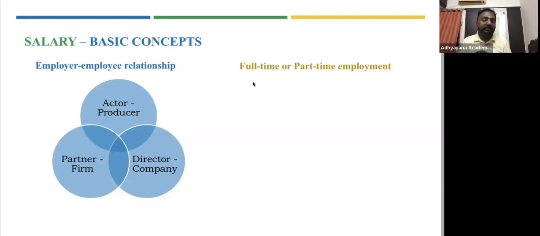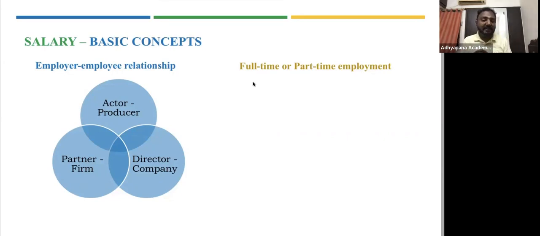Similarly, a partnership firm and the partners in that firm are not employer-employee, because the owner takes the characteristics of a partner. So even if you're paying salary to a partner, it doesn't count as salary because there is no employer-employee relationship. So these are the concepts where the employer-employee relationship does not exist: actor, producer, and the partnership firm paying to the partners of the firm. So it is also not salary.